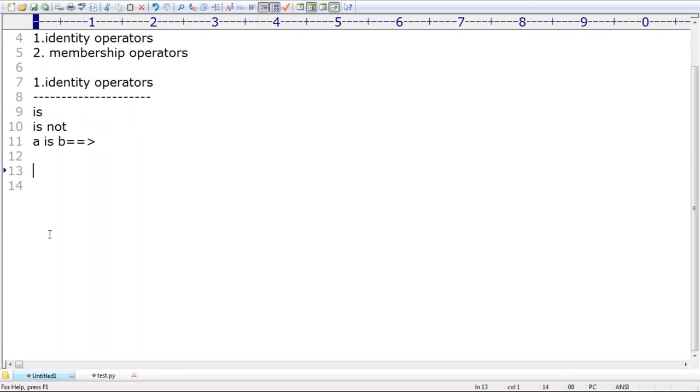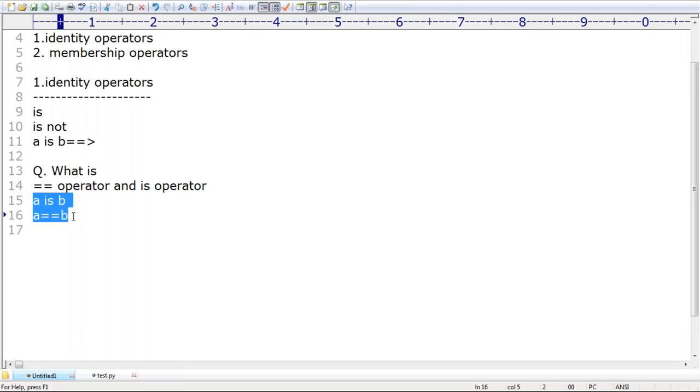What is the difference between the double equal operator and the is operator? Sir, A is B, next A double equal to B. Can you please tell what is the difference between these two?